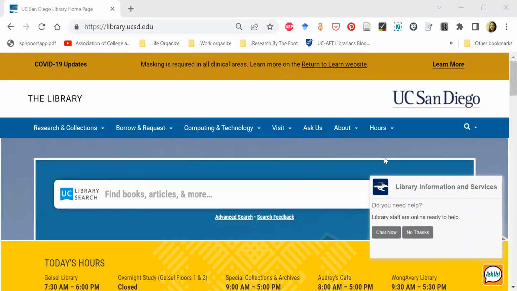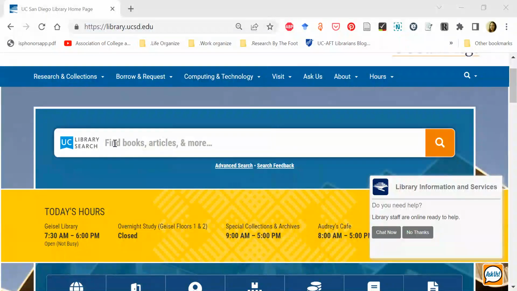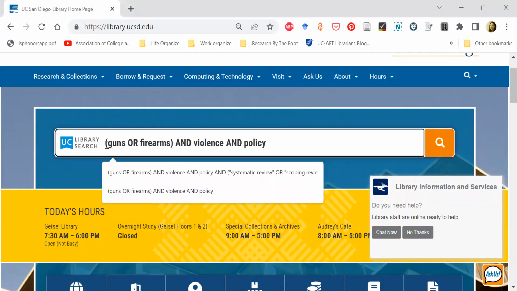Okay, so here are a few ways to search. We're starting from the library's website. It's library.ucsd.edu, and you can see this big search box here as UC Library Search, which includes books and articles and reports and documents and news stories and maps and data sets and audio and video, sort of everything you can think of. And so we're going to start with our keyword search here.